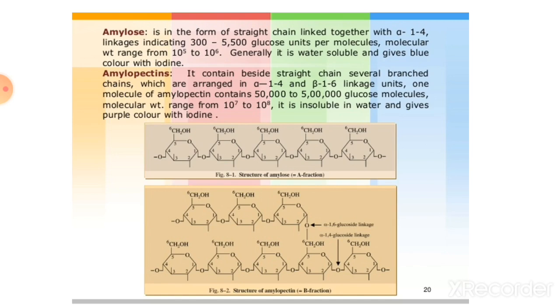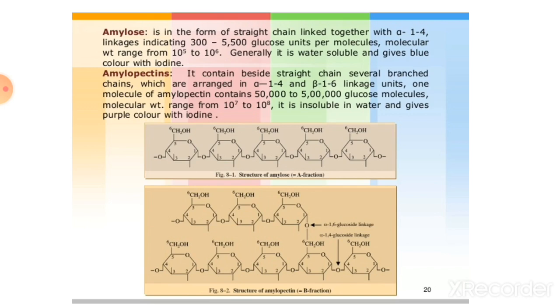Then amylopectin. It contains a complex chain, several branched chains which are arranged in alpha 1,4 and alpha 1,6 linkage units. One molecule of amylopectin contains 50,000 to 5 lakh glucose molecules. Molecular weight ranges from 10 raised to power 7 to 10 raised to power 8. It is insoluble in water and gives purple color with iodine.